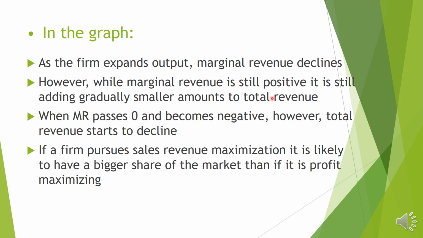When MR passes 0, marginal revenue is equal to 0 and then becomes negative, and total revenue starts declining. Until MR is positive, total revenue will increase. But after marginal revenue is 0, total revenue starts falling. If a firm pursues sales revenue maximization, it is likely to have a bigger share of the market than under profit maximization. The profit maximization output is OQ1, so the market share is OQ1, but under the revenue maximization objective it is OQ2. That means that in revenue maximization, they are getting more sales revenue. So that is revenue maximization.